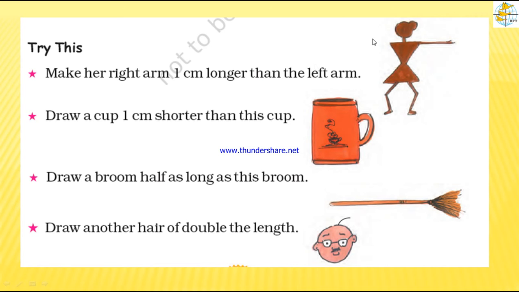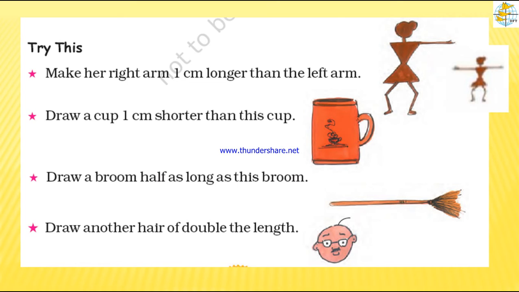What are they telling? Make her right arm. You have to draw the right arm 1 centimeter longer than the left arm. See here, her right arm is 1 centimeter longer than the left arm.